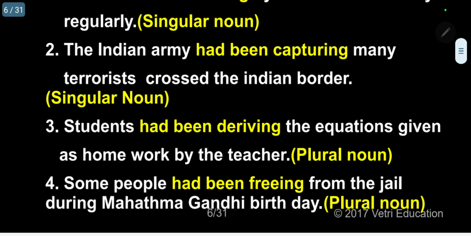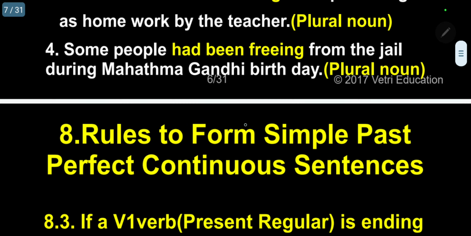In India, normally during the birthday of a famous leader, a few good people in the jail will be released. Now in all the cases, kindly follow: capture, E removed, ing; derive, E removed, ing. Free is not simply dropping the E, because two vowels are coming, so ing is added without dropping. This is the important information you must remember.